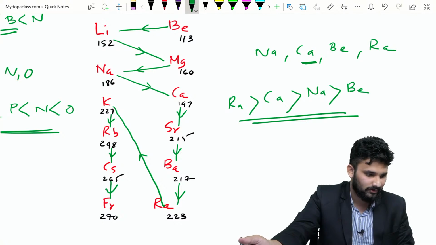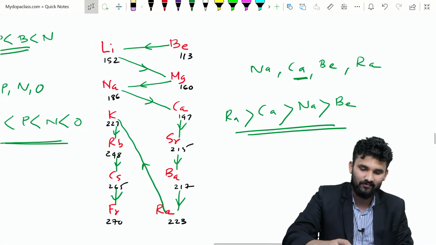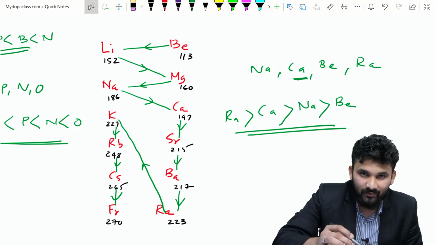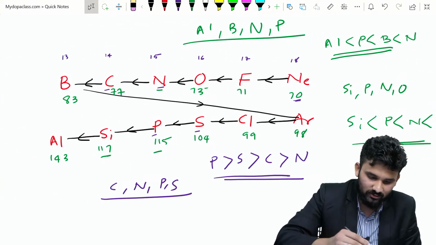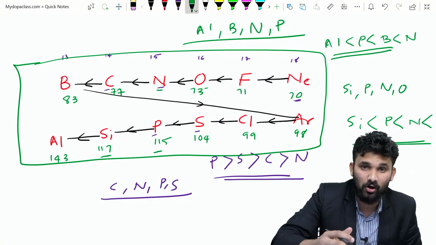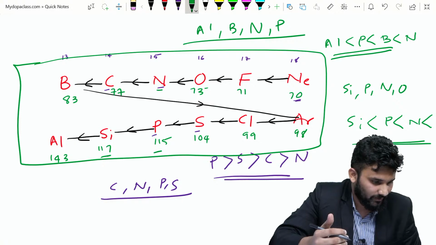This is a simple idea. By using this graph you can find the atomic radius of any elements. Okay, you get the idea? These are the two boxes. This is the first box. Draw this in your notebook, so you can solve a lot of questions, otherwise you will get confused on this.